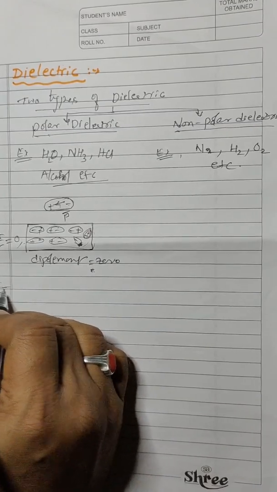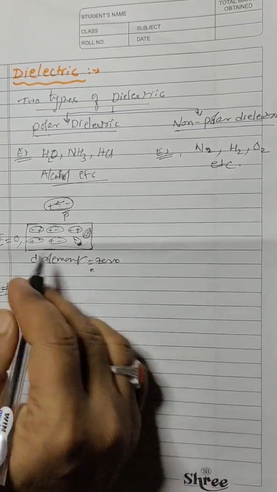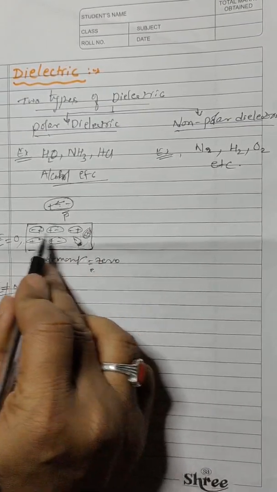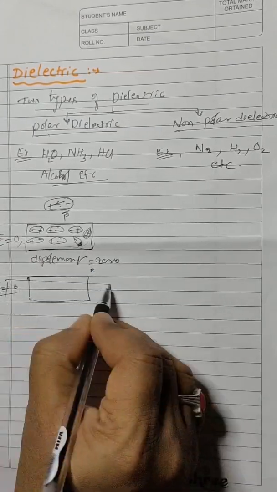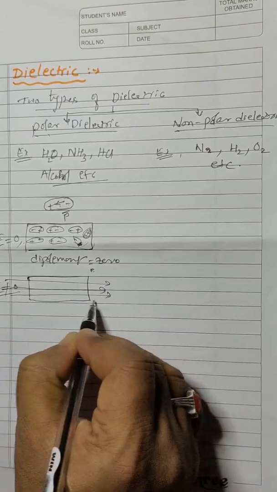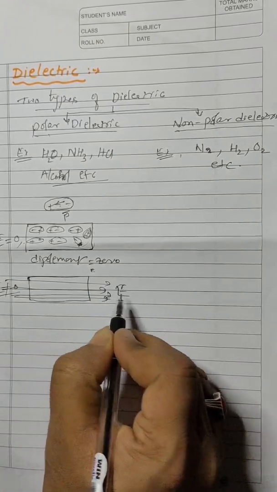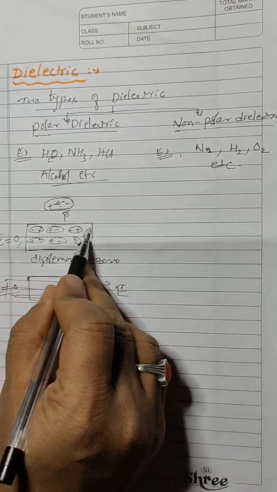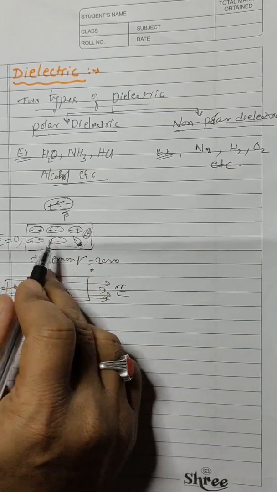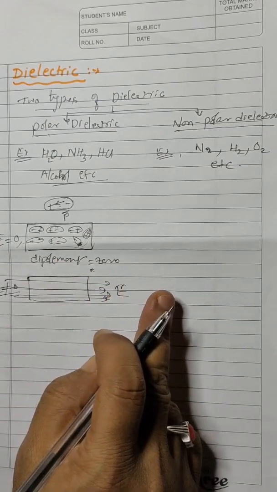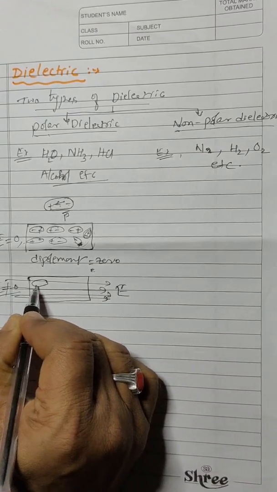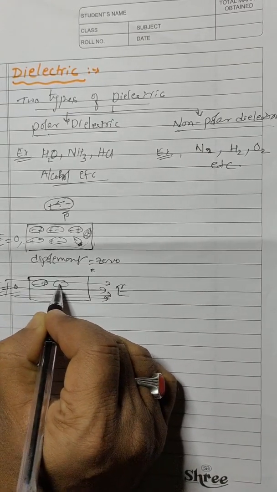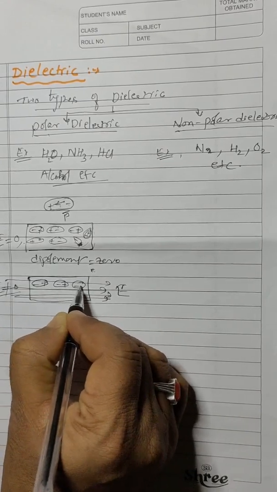When the external electric field is non-zero, that means when an electric field E is applied in this direction, all these molecules will align along the direction of the electric field, such that minus plus minus plus minus plus.